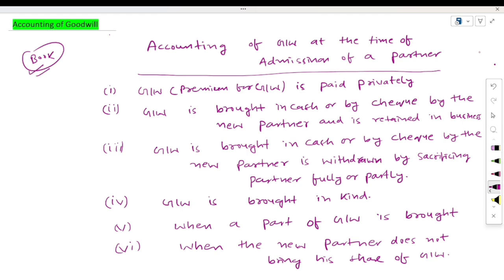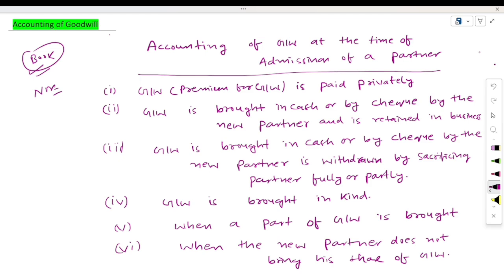Now the other type of goodwill for which we have to do the accounting treatment is self-generated goodwill. As we know, goodwill is an intangible asset which enables a firm to earn higher profit than the normal profit. It arises due to the efforts of the partners in the past. This goodwill is known as self-generated goodwill.